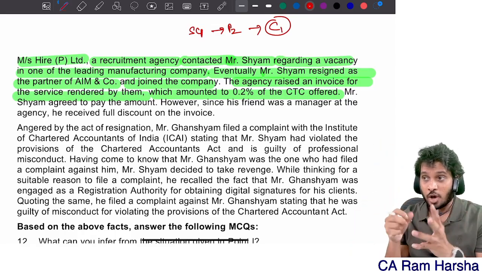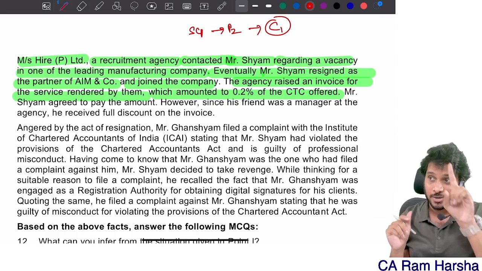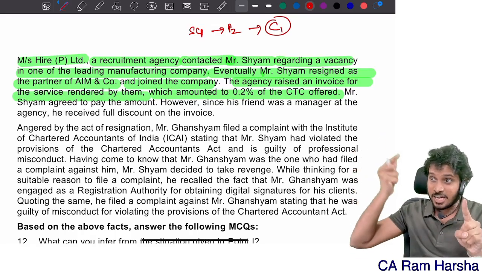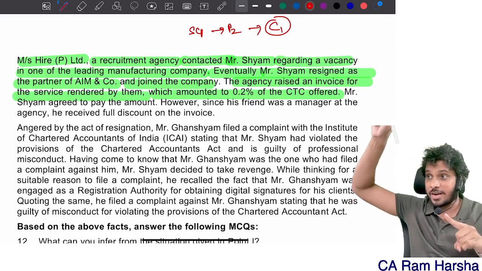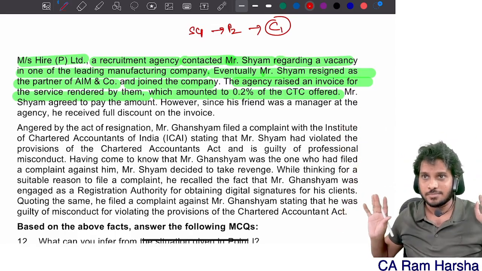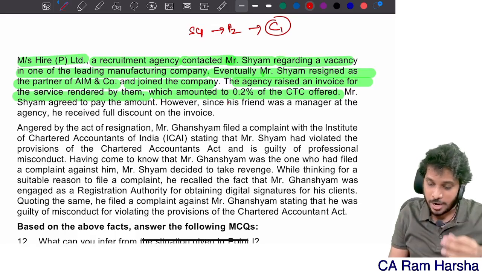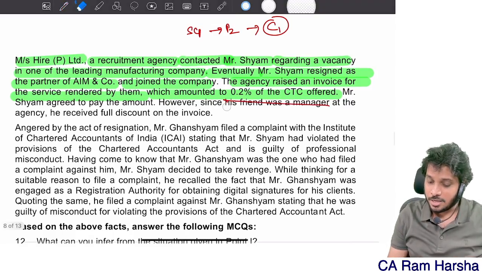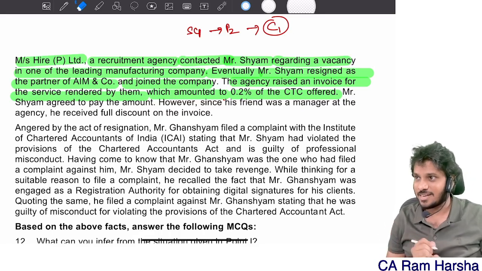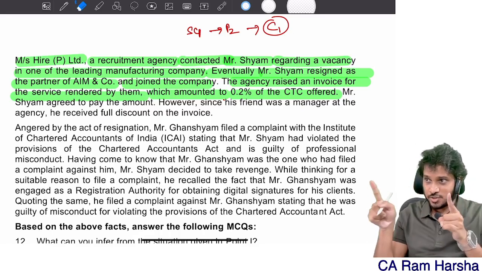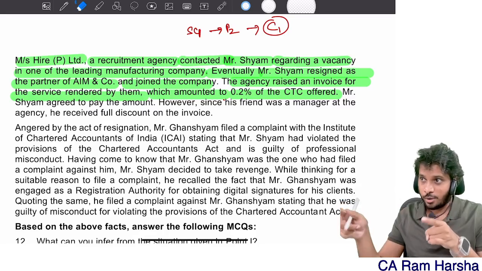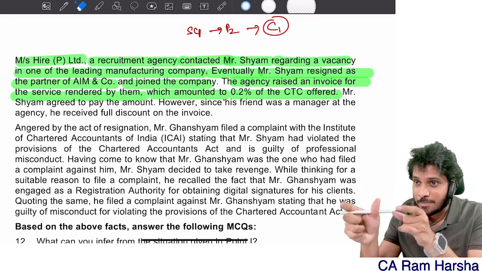A CA in employment is treated as guilty of professional misconduct under clause number 1, whereas clause number 2 is agreeing to accept from service providers or vendors of the employer. That is clause number 2. Here you agree to pay, right? Remember, if you agree to pay, that itself is enough. Pays or agrees to pay, allows or agrees to allow. Even if you agreed with somebody, that's enough.